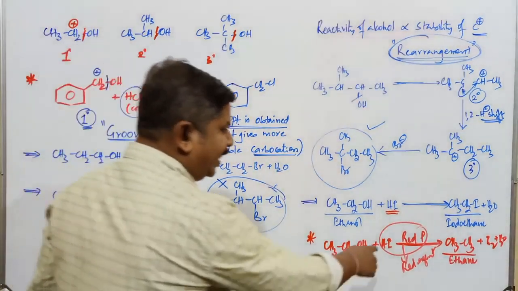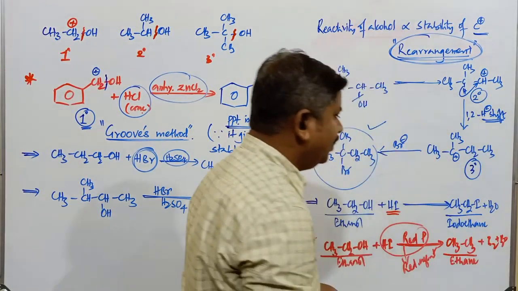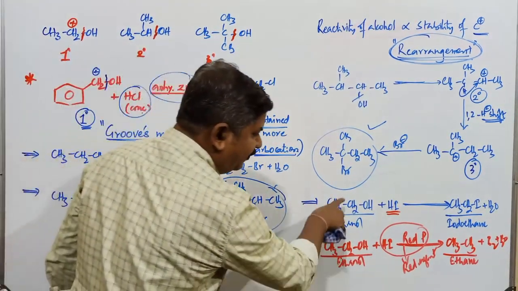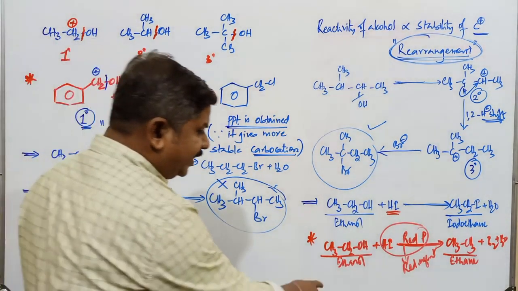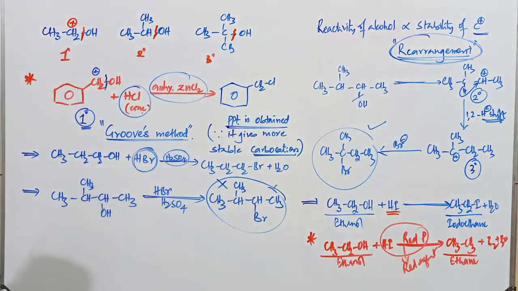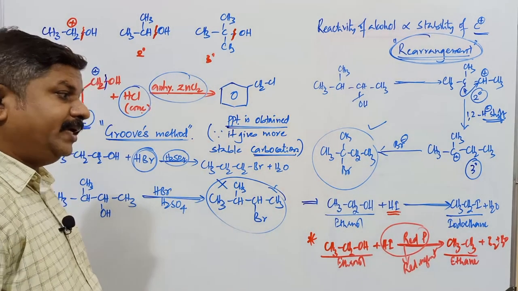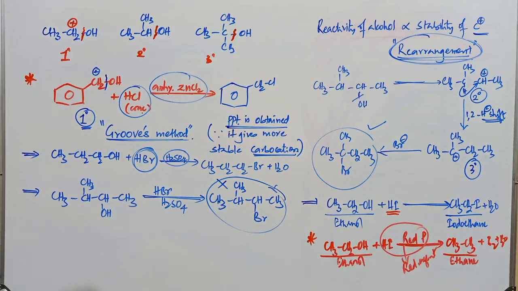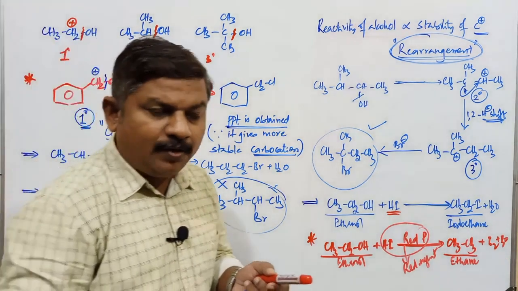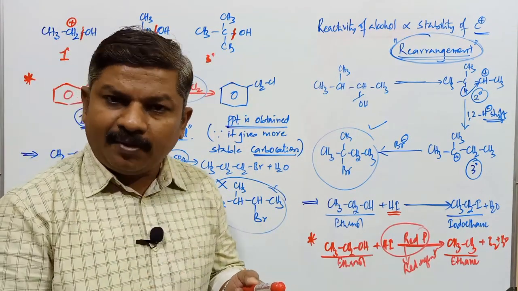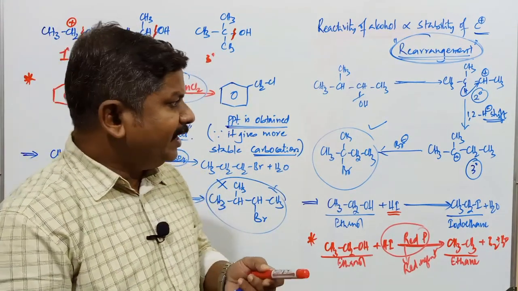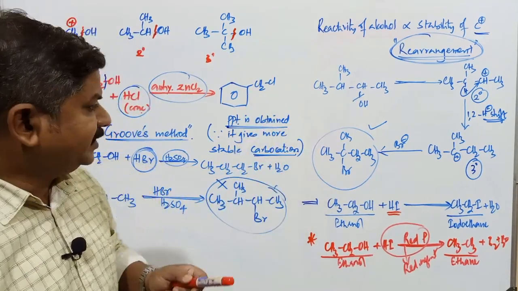If only hydrogen iodide is used, what compound is formed? The respective ethyl iodide. This is the difference between these reactions. If it is carried out in the presence of red phosphorus, then reduction takes place. Reduction of an alcohol commonly gives an alkane. So in that reaction, the compound obtained is ethane. So this is the action of alcohol with hydrogen halides. What is the order of reactivity of alcohols here? 3 degree is greater than 2 degree, which is greater than 1 degree alcohol, and formation of a carbocation takes place, and wherever possible, rearrangement also takes place in this reaction.